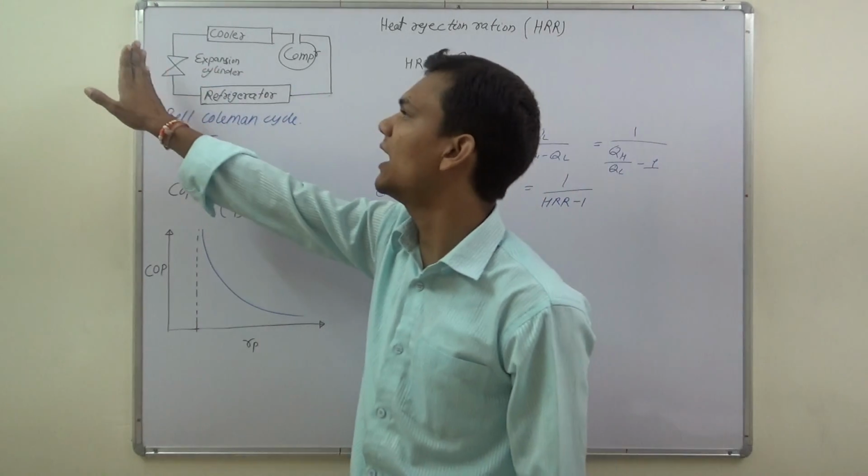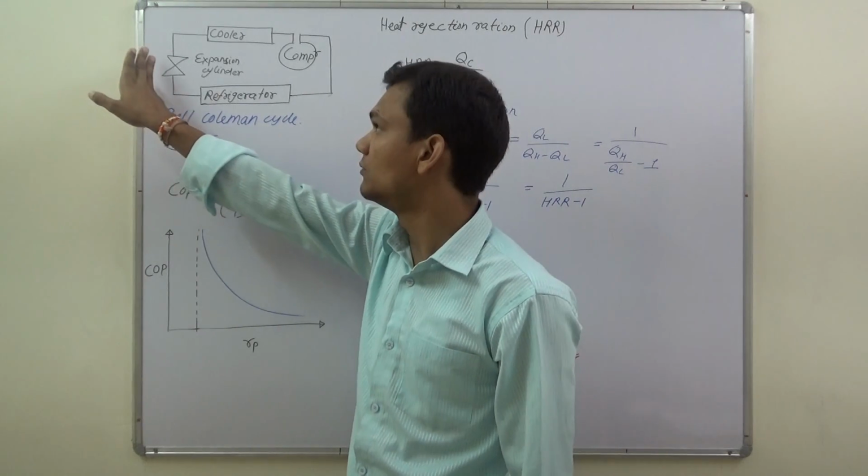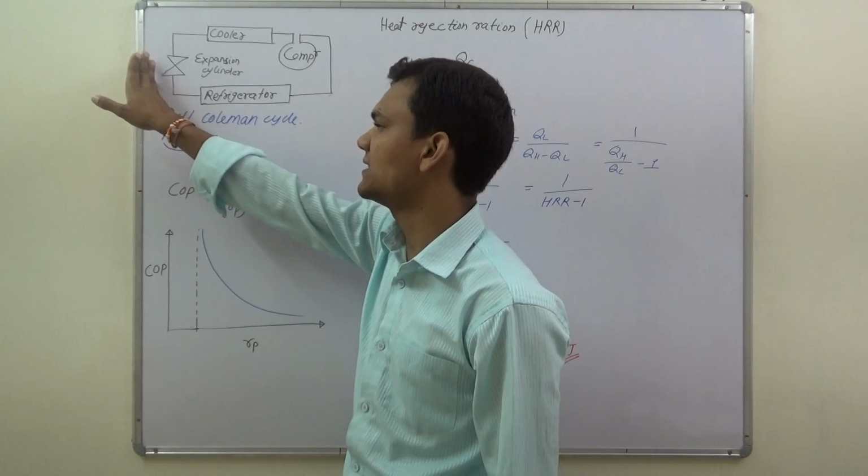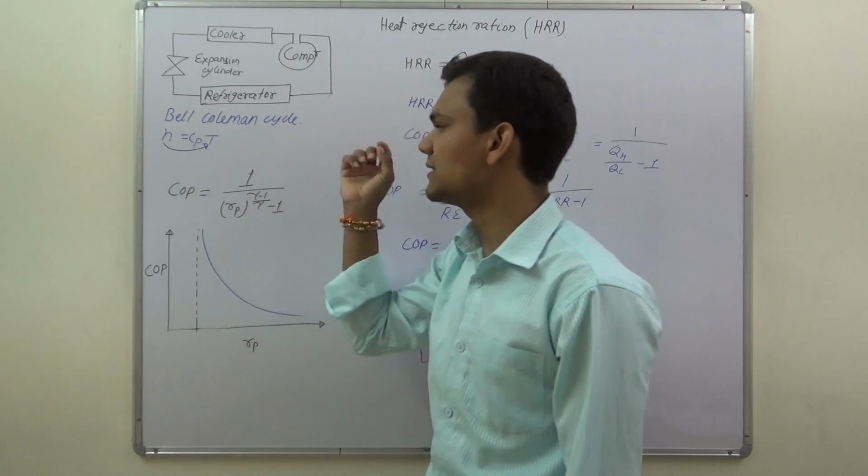So here we use an isentropic process in place of an isenthalpic process in the Bell-Coleman cycle.